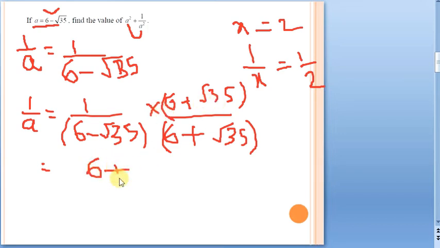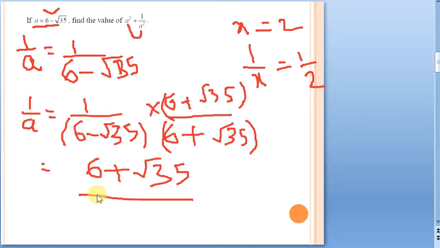So it is going to be 6 plus root 35. And in the denominator, what do we have? This is of the form 6 minus root 35 into 6 plus root 35. Suppose I assume 6 as a and root 35 as b, then a minus b into a plus b. What is a minus b into a plus b? We have to write it as a square minus b square.